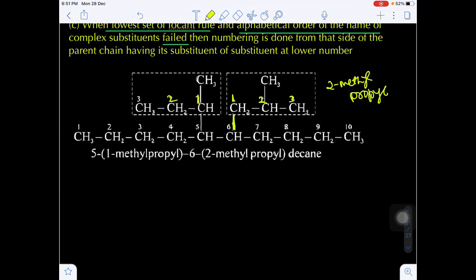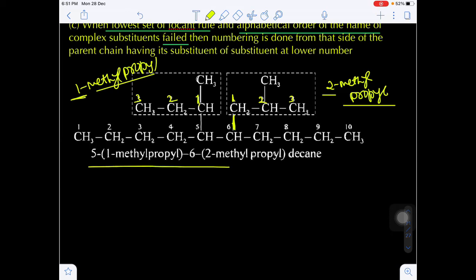Here on the first carbon of the side chain you have methyl, so this name will be 1-methyl propyl. In both cases methyl propyl is the same, but the thing is the lowest locant on which carbon? First carbon, otherwise second carbon. Lowest locant will be the first carbon. That's why we are giving the numbering from left to right.